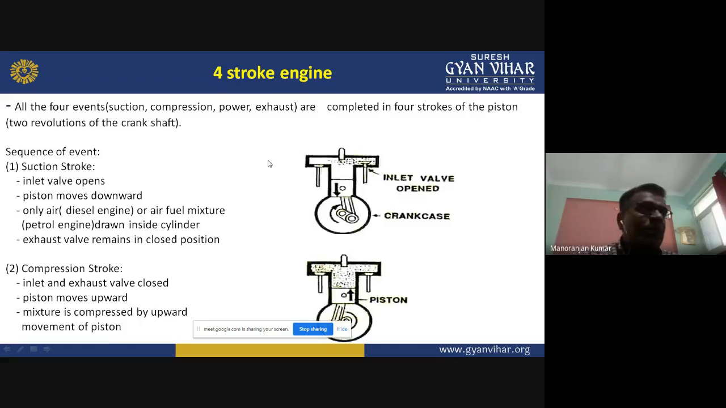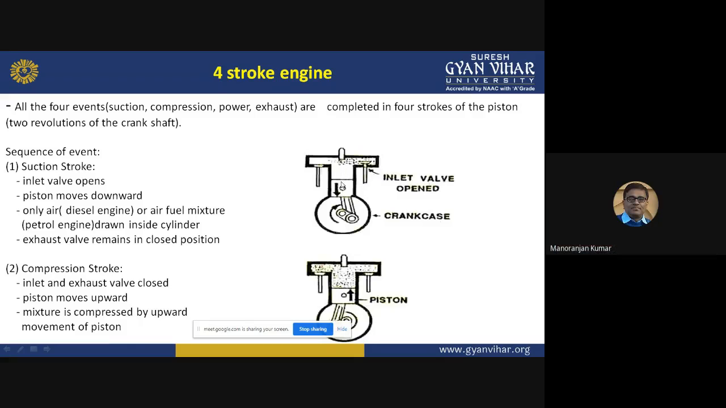But here we have to focus on what is happening in the suction stroke. In the suction stroke, the inlet valve will open and the exhaust valve will be closed. From outside, the air or air-fuel mixture will go into this engine cylinder, and the piston will be moving downward. This downward movement will suck the air and fuel mixture from outside into the combustion chamber through this valve.